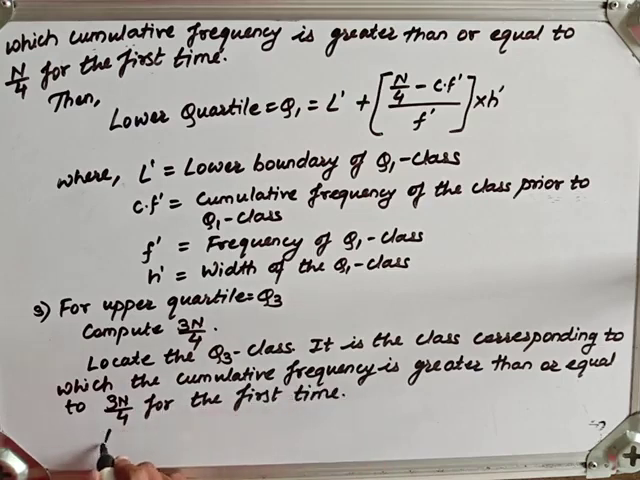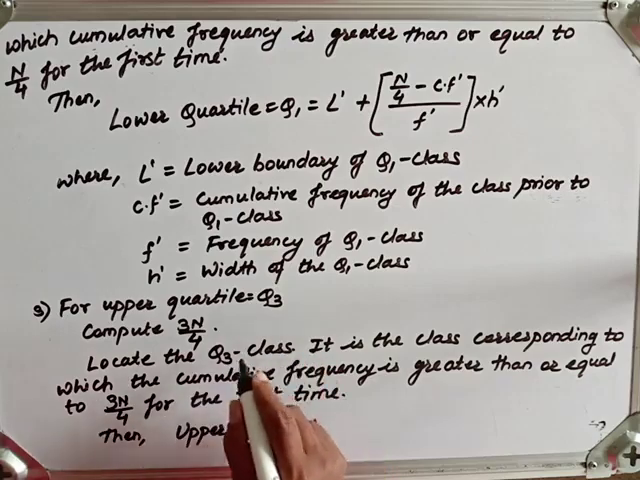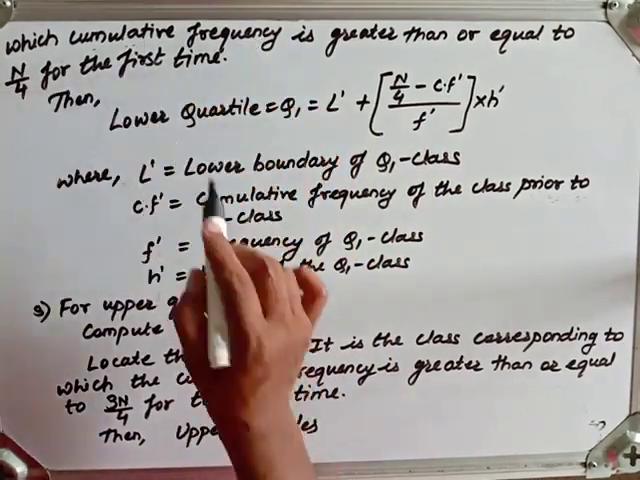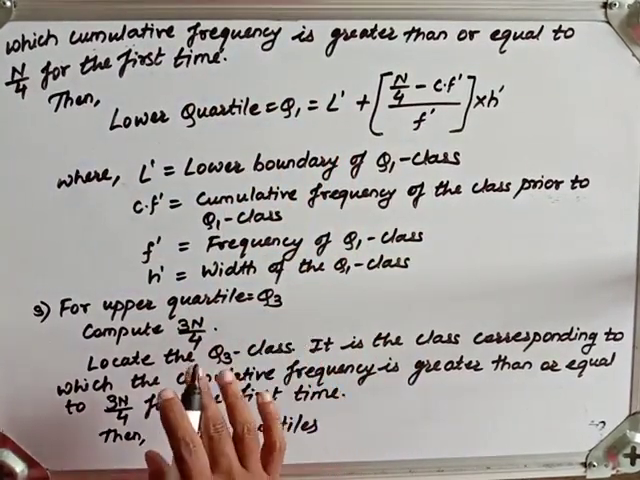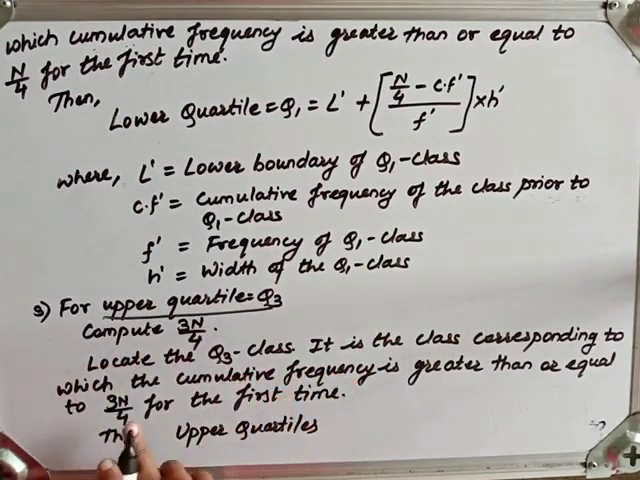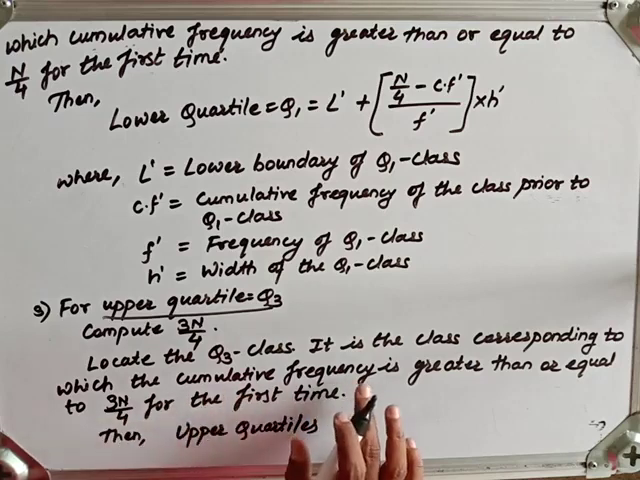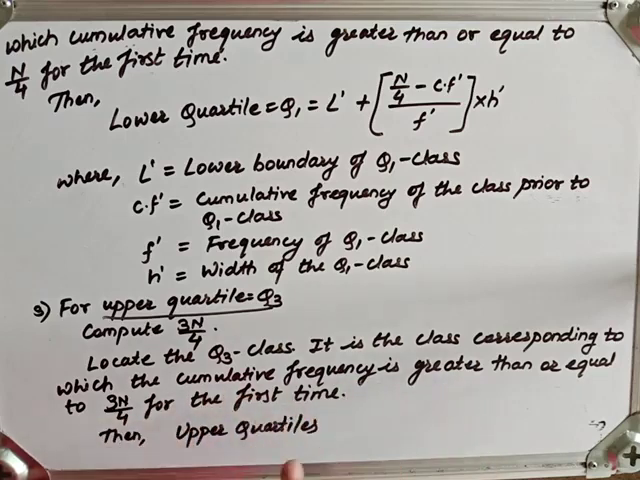Okay. Then, while finding the Q3 class, the upper quartile has the formula. Now I think there is no need to explain how to determine this Q3 class. I already explained it for the Q1 class. You know it for median from previous videos. Here for the Q3 class it is 3n by 4, and we have to look for the cumulative frequency which is just greater than or equal to 3n by 4 for the first time.